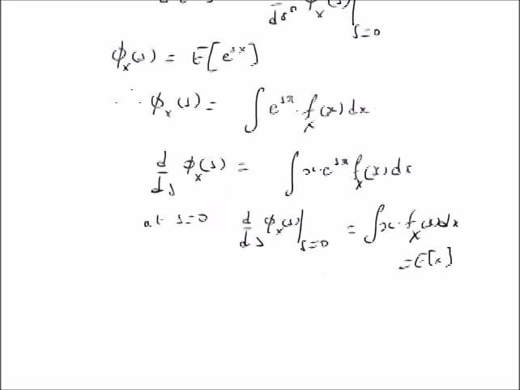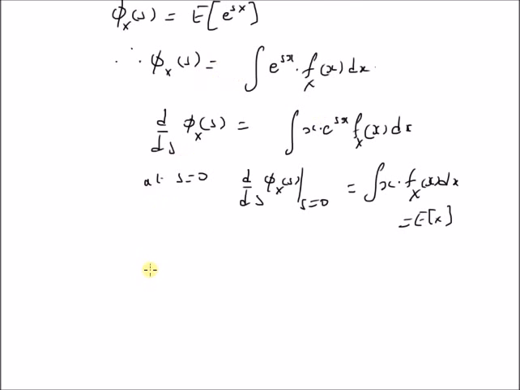And clearly, by continuing the differentiation process n times, we can see that d power n by ds power n of phi x of s is equal to integral the nth derivative of this function, that is, the expectation of e power sx is nothing but x power n into this function. The only factor that is a function of s is e power sx, so its nth derivative is x power n into e power sx, because it is an exponential function. So we have x power n into e power sx into fx of x dx.